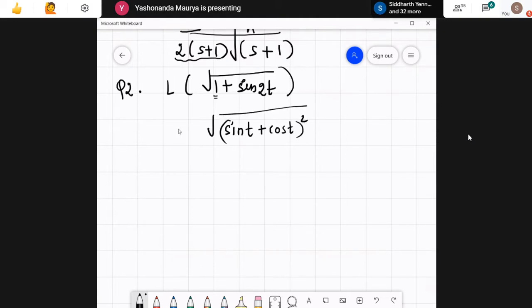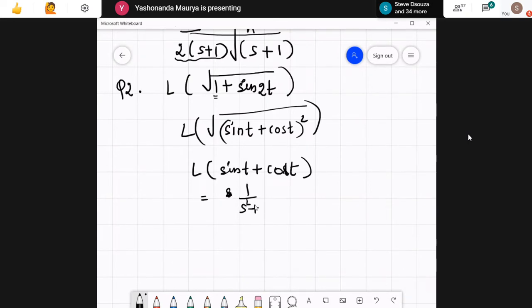So finally this gets simplified. I need to just write down Laplace of sine t plus cos t. Everybody got this correct, I guess. This is 1 upon s square plus 1 and this is s upon s square plus 1, together s plus 1 upon s square plus 1.